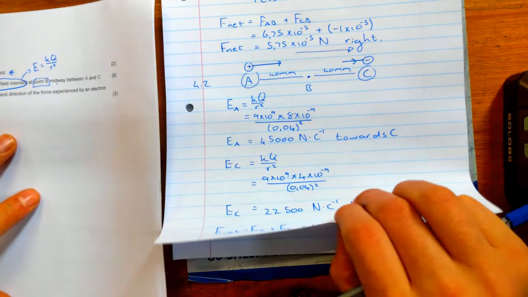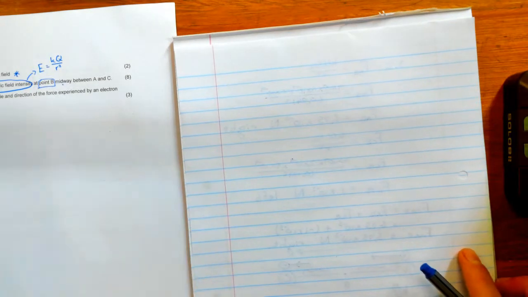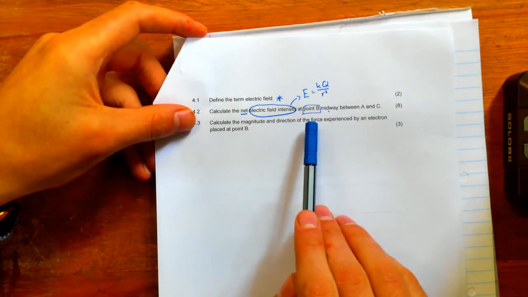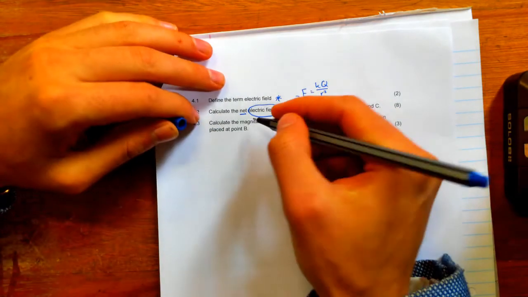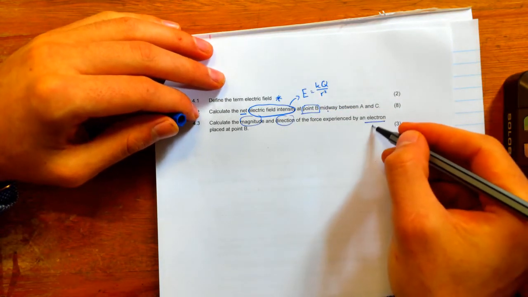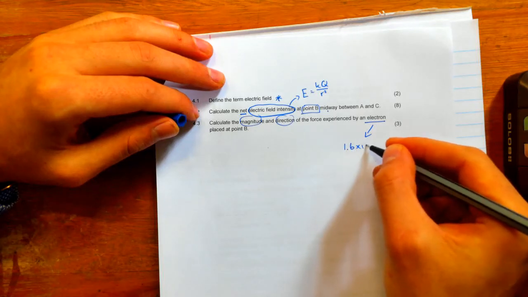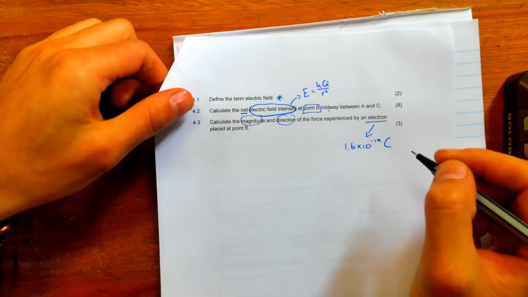We continue to the very last question, which is question 4.3. Calculate the magnitude and direction of the force experienced by an electron placed at point B. So very important, magnitude, how large is it, and the direction, by an electron. So remember, an electron has an elementary charge of 1.6 times 10 to the negative 19 coulombs, a value which will be given to you.